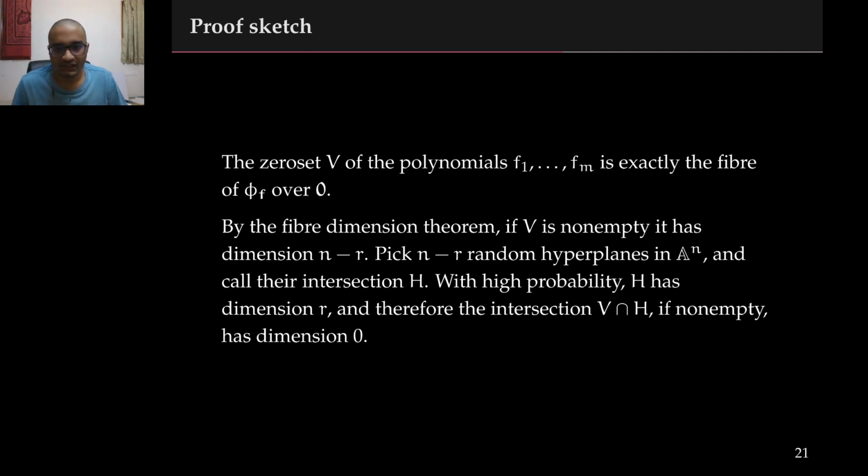We now sketch the proof. The zero set v of the polynomials f1 through fm is exactly the fiber of phi f over the point 0. By the fiber dimension theorem, if this fiber is non-empty, then it has dimension at least n minus r. We pick n minus r random hyperplanes and call their intersection h. With high probability, this intersection has dimension r. Further, the dimension of v intersection h, if it is non-empty, is 0.